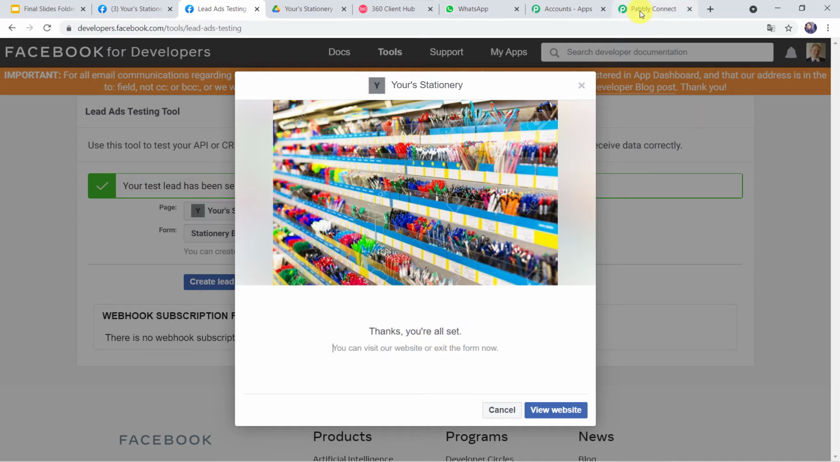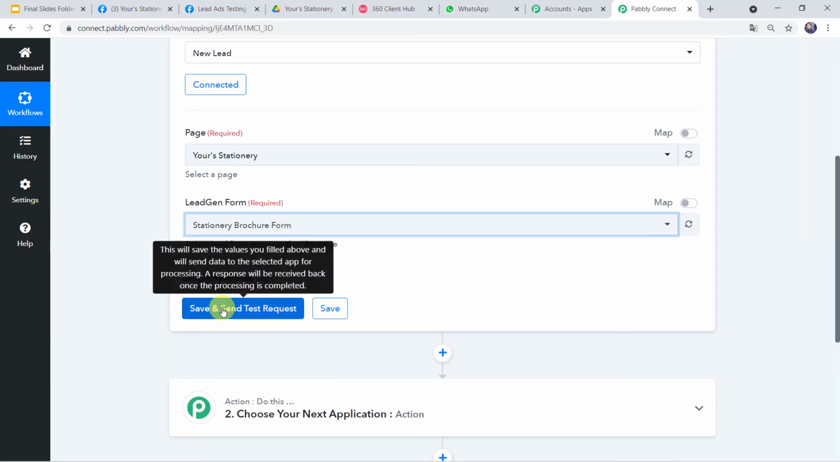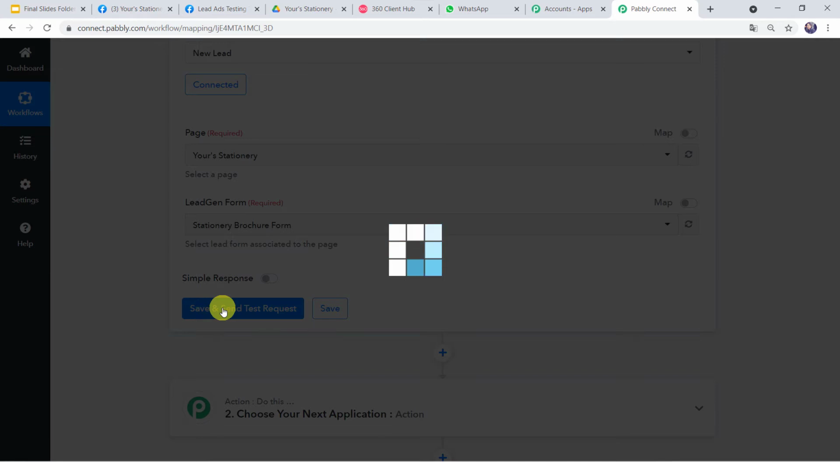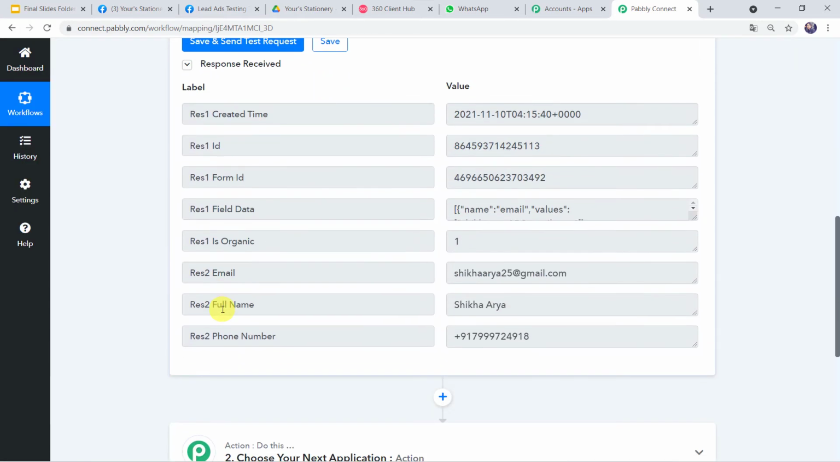Thanks, you're all set. Okay, let's go to Pabbly Connect and now let us click on Save and Send Test Request. And here we can see the responses received and the details that we have filled in the form, that is the Facebook lead ad form. It is captured over here. Name Shikha Arya, her phone number and email address. Now we want to send the brochure to this particular customer on this WhatsApp number.